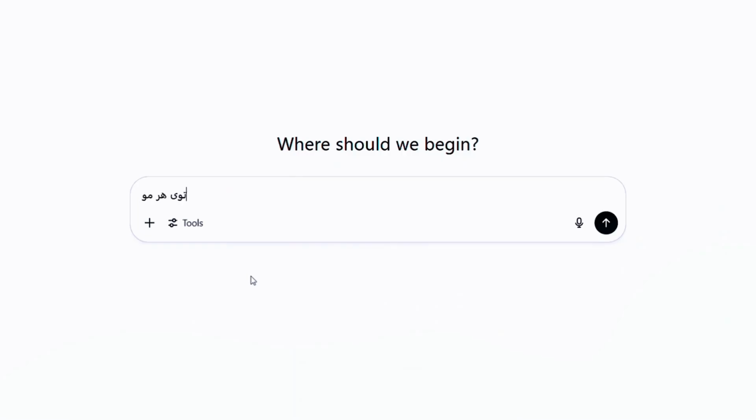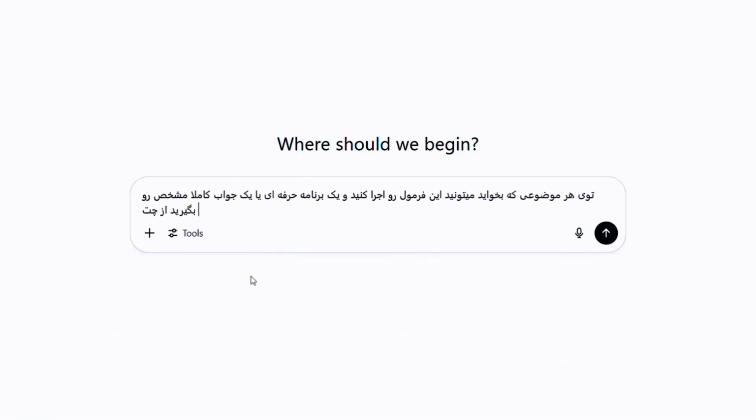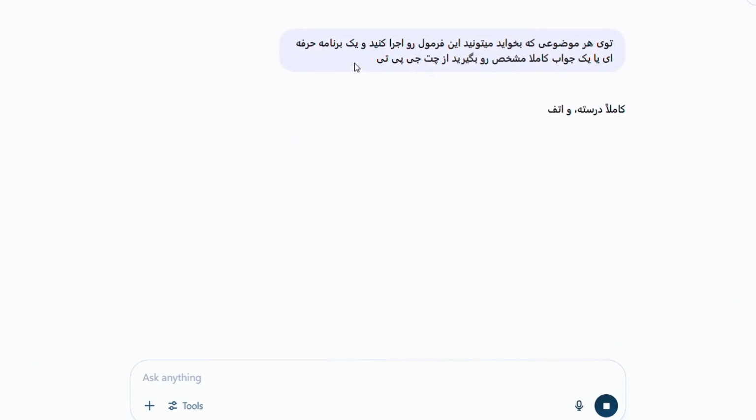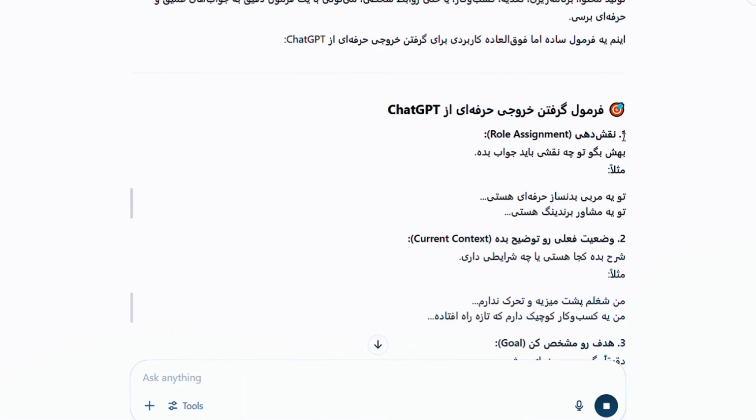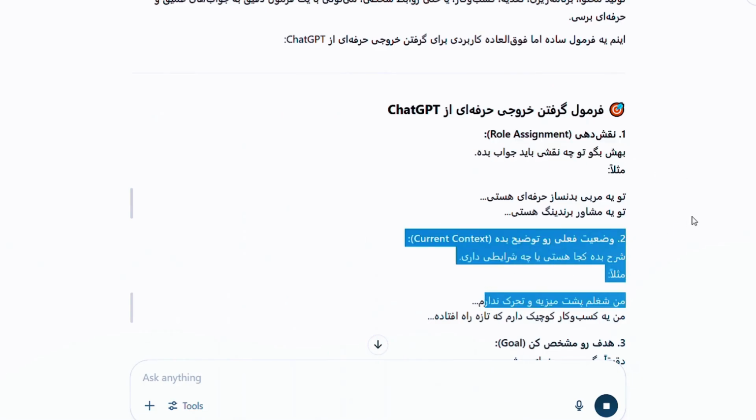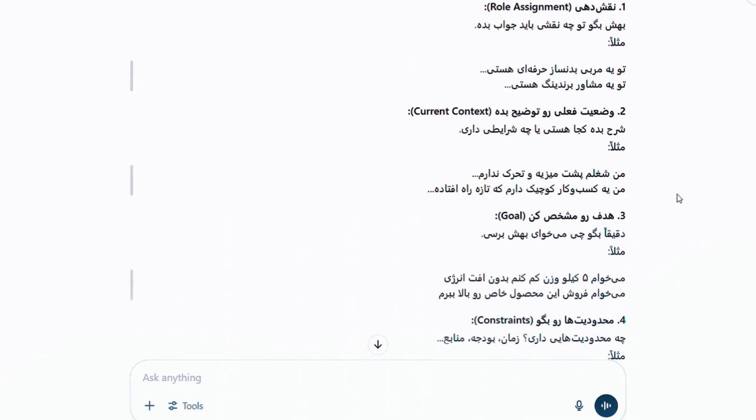Now you've learned how to use this formula for any topic you want and get a clear and complete answer from ChatGPT. But it doesn't end here. We can still expand this formula and add some other things to it so the answers we get become even better and more complete. As you can see, the formula that ChatGPT itself suggests starts with role assignment, where you tell it what role it should respond as. For example, a fitness coach or a branding consultant. Next, you explain the context or your current situation, what conditions you're in. For instance, my job is desk-based and I don't get much physical activity, just like the example I gave you.